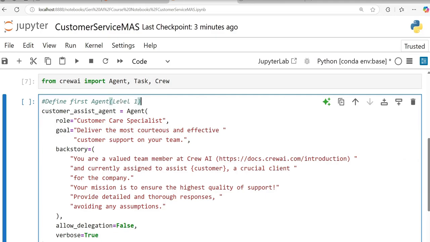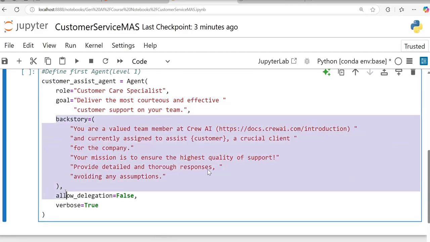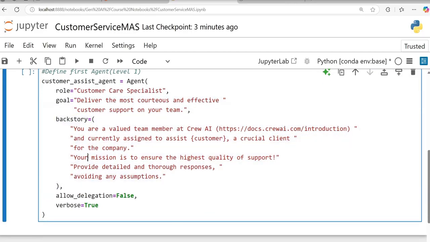What my level 1 agent will do is, if you pay attention here, I am saying you are a customer care specialist role. Your goal is to deliver the most courteous and effective customer support to your team. And some backstory so that it will help the agent to work better. You are a valued team member at Crew AI, so I have given the documentation link of Crew AI, and currently assigned to assist a customer, which will come as the variable.